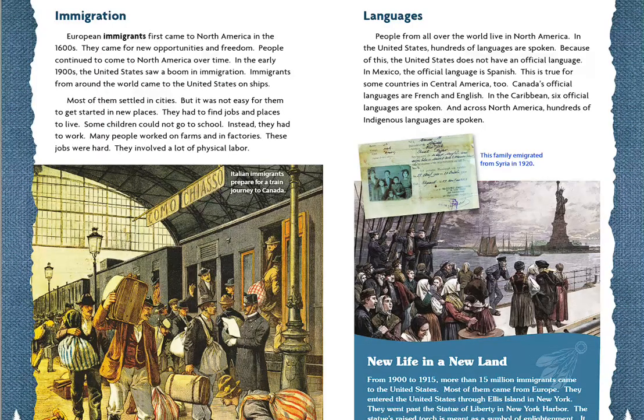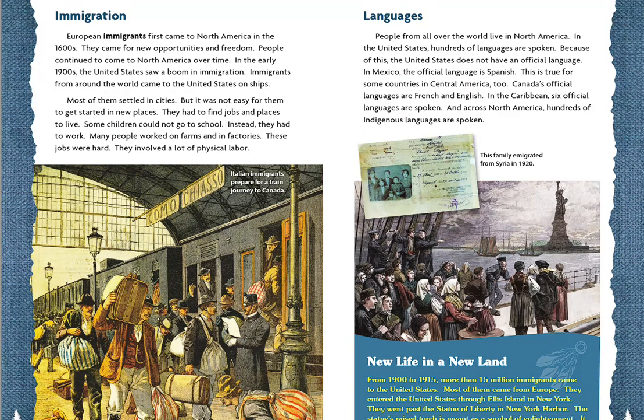This family emigrated from Syria in 1920. New life in a new land. From 1900 to 1915, more than 15 million immigrants came to the United States. Most of them came from Europe. They entered the United States through Ellis Island in New York.